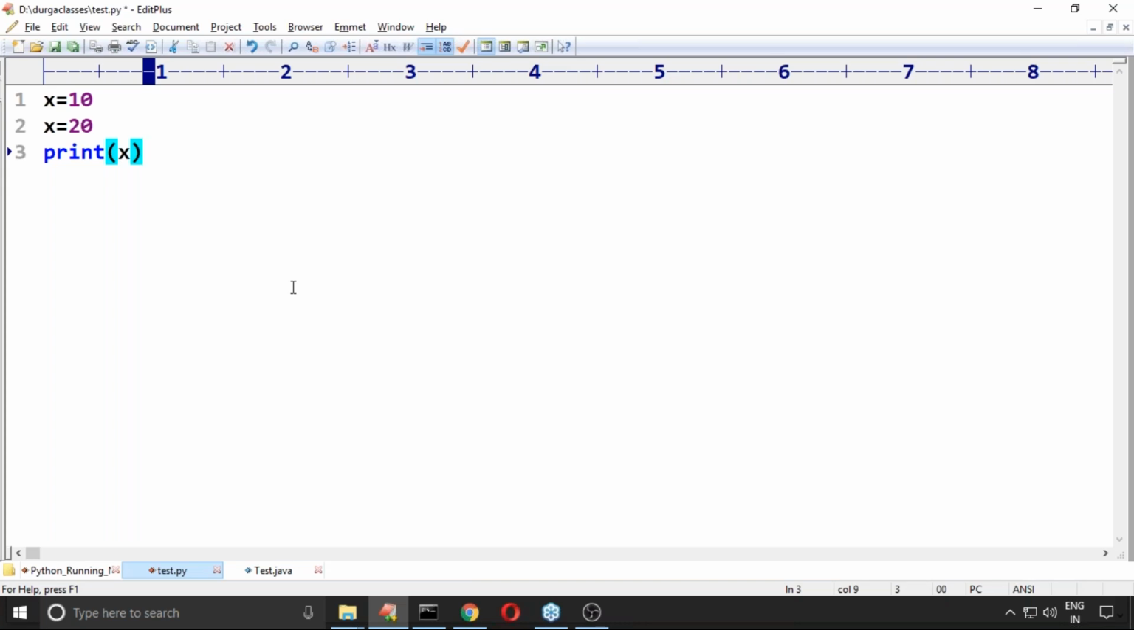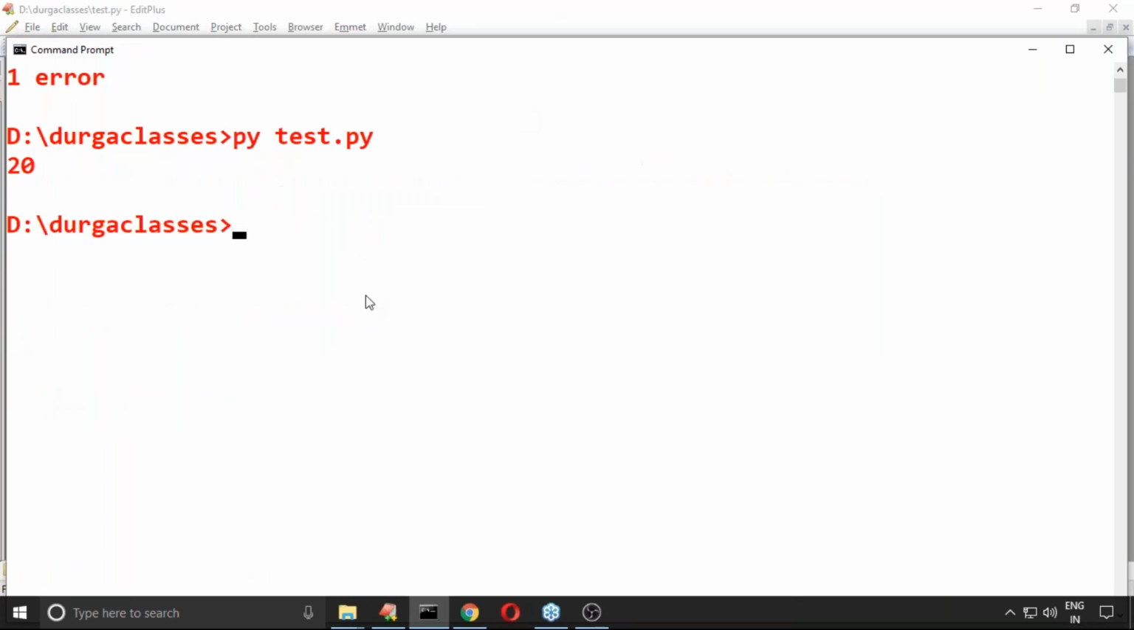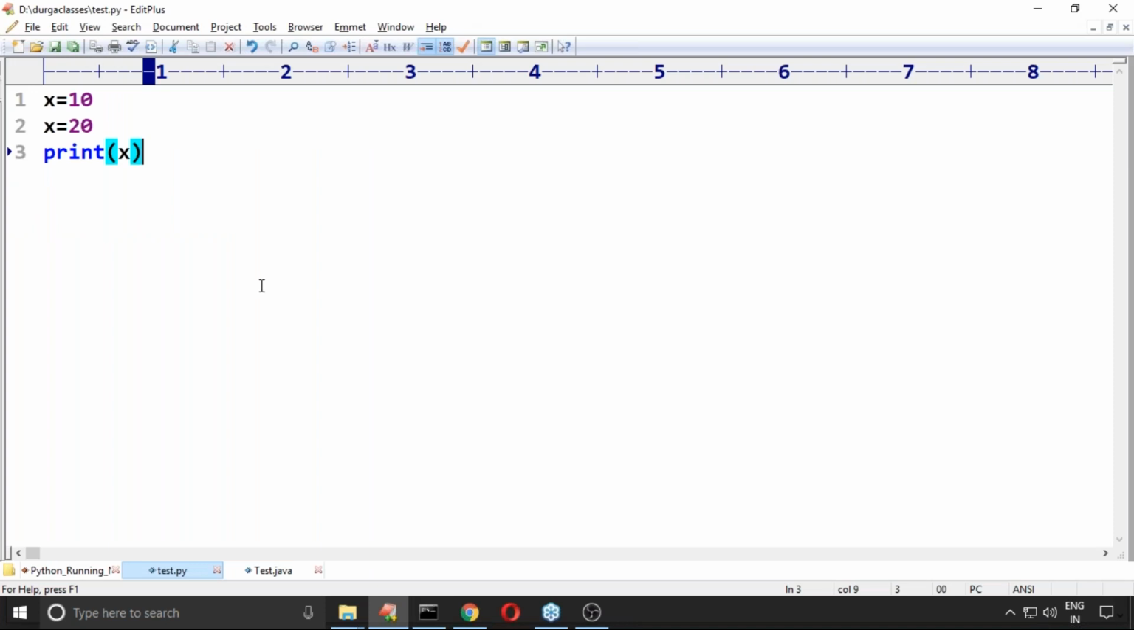Please respond, each and every person. What is the answer we are going to get? 20. Now my requirement is, I don't want 20. You are not allowed to change the x value because x is final. x is the constant. How to define a constant in Python?